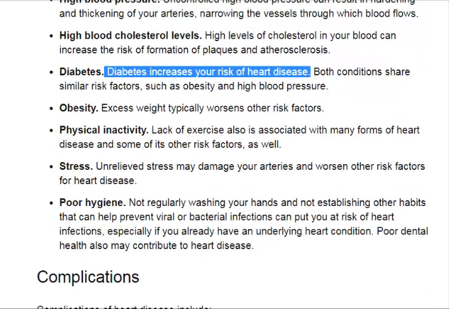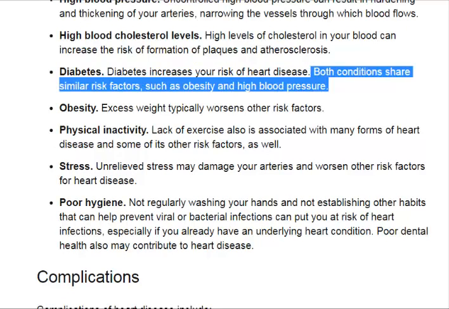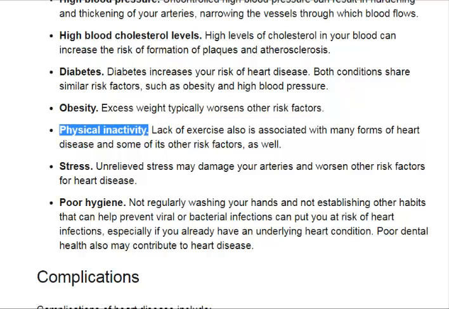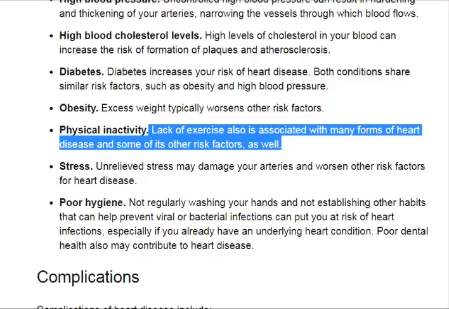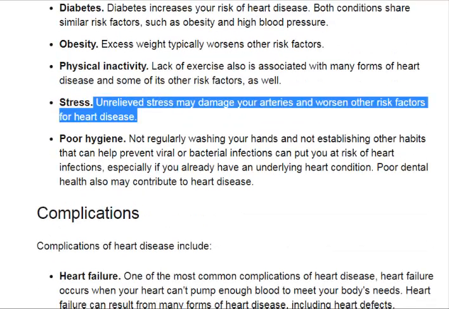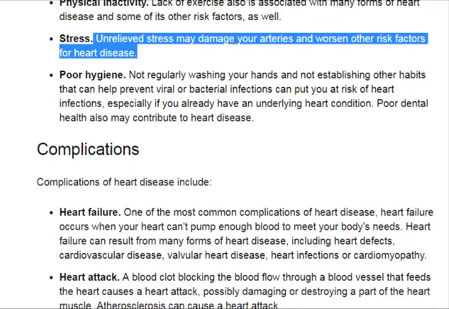Diabetes. Diabetes increases your risk of heart disease. Both conditions share similar risk factors, such as obesity and high blood pressure. Obesity. Excess weight typically worsens other risk factors. Physical inactivity. Lack of exercise also is associated with many forms of heart disease and some of its other risk factors as well. Stress. Unrelieved stress may damage your arteries and worsen other risk factors for heart disease.